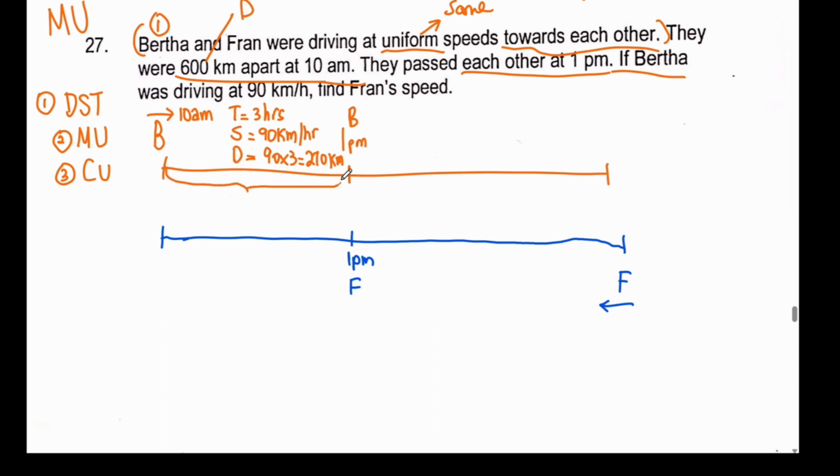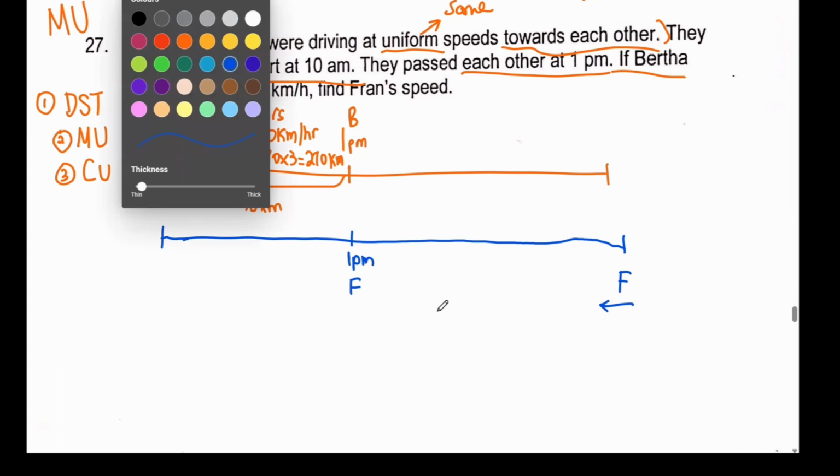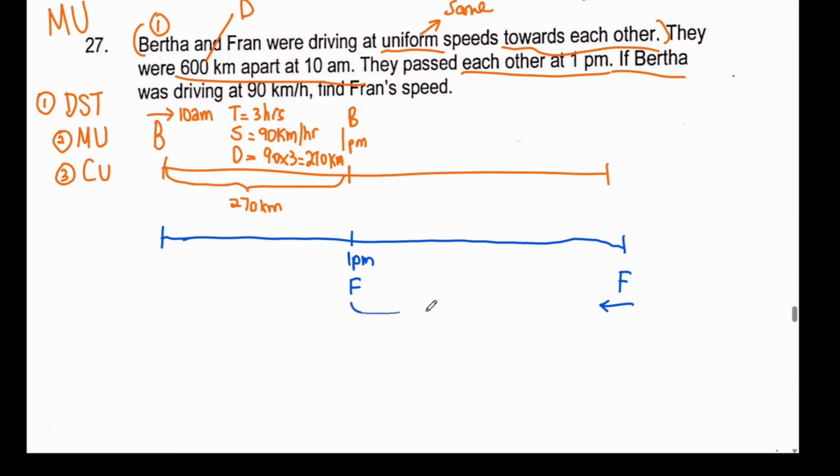So this is 270 kilometers. If I want to meet up with a person, the person and me, we both have to come to a common point. The common point is this. Can you see that? So Bertha will have to travel some bits, and then Frank will have to travel the other bit.